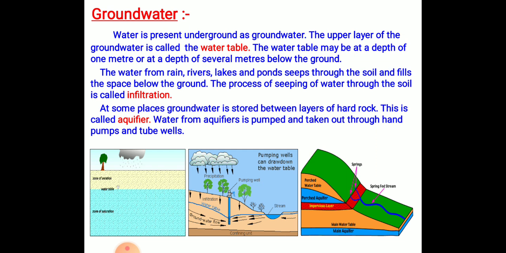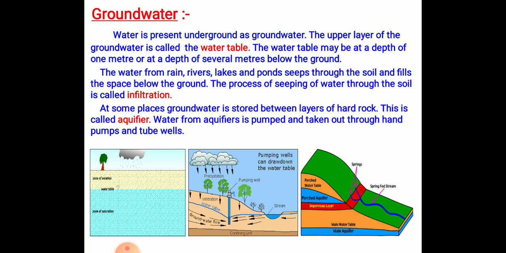If we dig a deep hole or a deep well in the ground, we will find water. Rainwater and water from other sources like river, lake and pond seeps through the soil and fills the empty spaces and cracks below the ground. The process of seeping of water into the ground is called infiltration. So, the water present below the surface of the earth is called the groundwater, and the upper level of groundwater is called the water table.